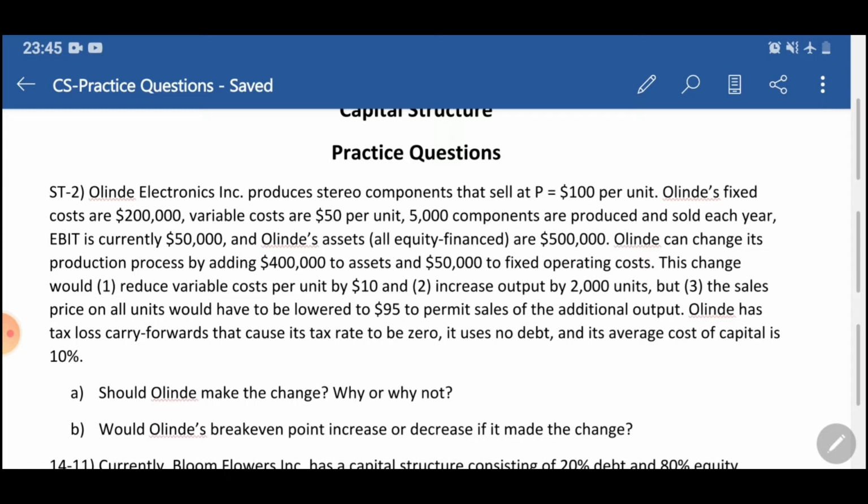All India's fixed costs are 200,000, variable costs are 50 per unit, and 5,000 components are produced and sold each year. EBIT is currently 50,000, so earning before interest and taxes 50,000, and all India's assets, all equity finance, are 500,000. So first let's write down this much information.